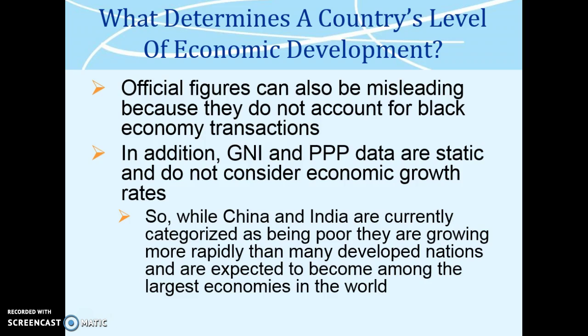What determines a country's level of economic development? Official figures can also be misleading because they do not account for black economy transactions. In addition, gross national income and purchasing power parity data are static and do not consider economic growth rates. So, while China and India are currently categorized as being poor, they are growing more rapidly than many developed nations and are expected to become among the largest economies in the world.